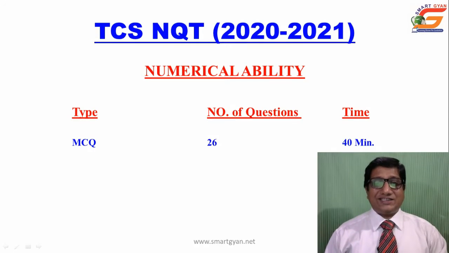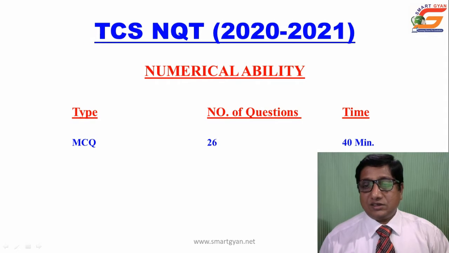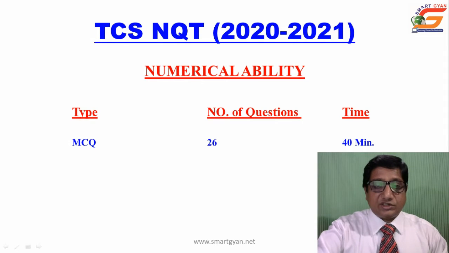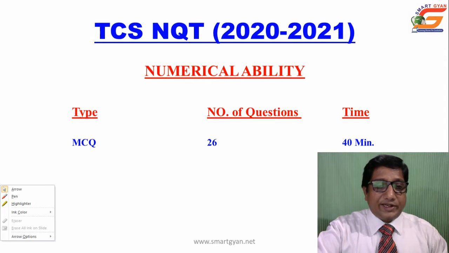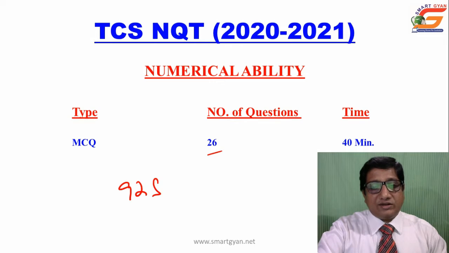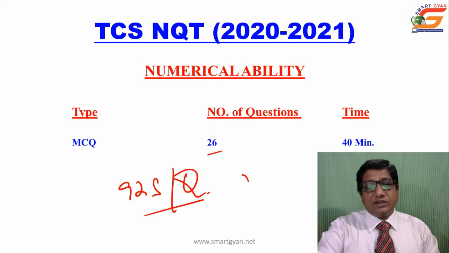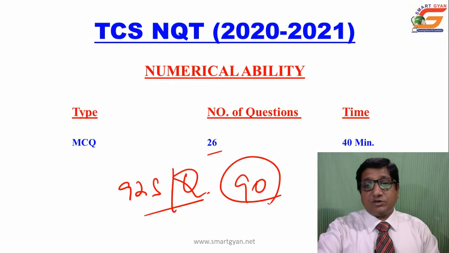There will be 26 questions in the numerical ability section and the time is 40 minutes. You will be given 26 questions and 40 minutes. So, on average if you calculate, you will get more than 92 seconds per question. Yes, 92 seconds per question. If you round it, it is 90 seconds per question.